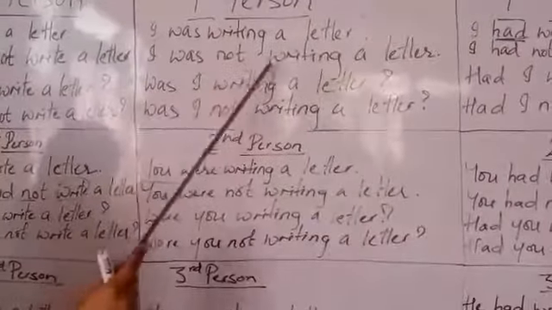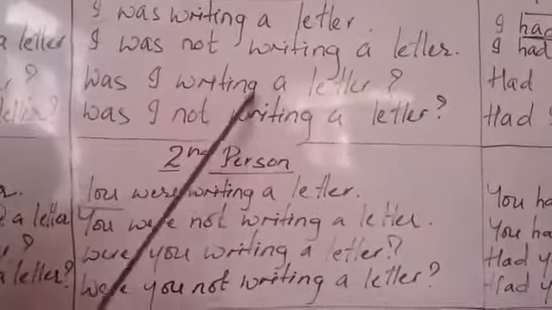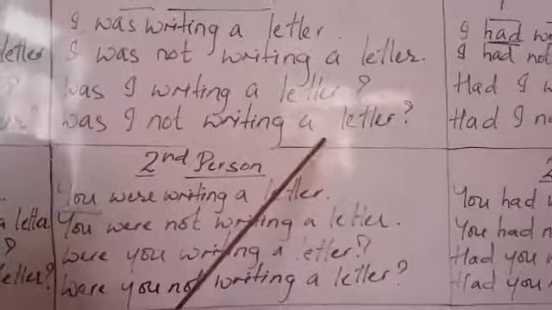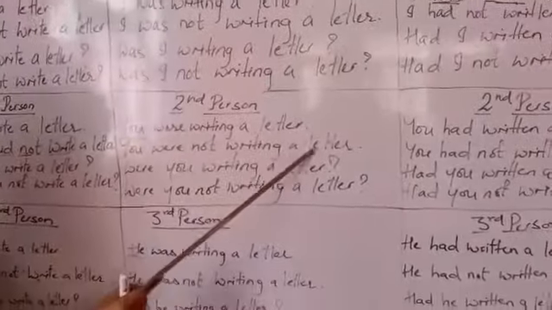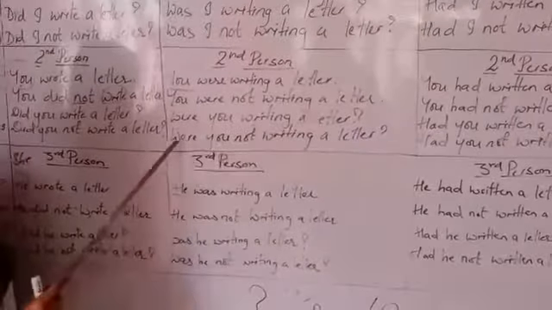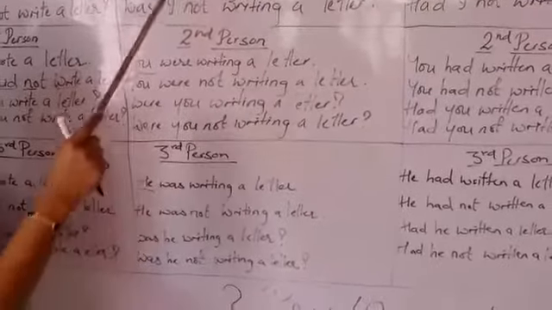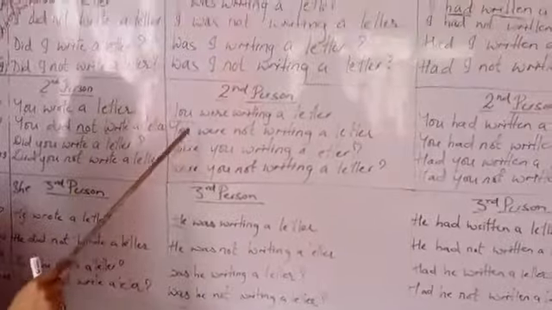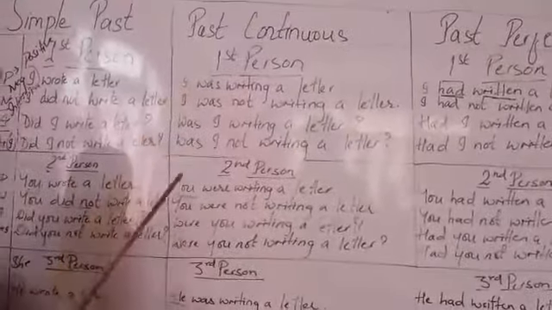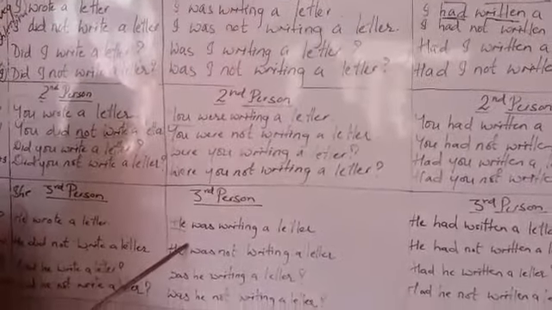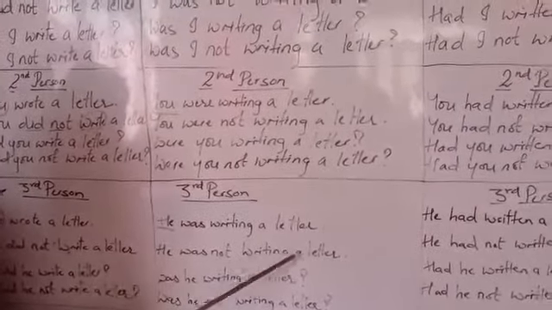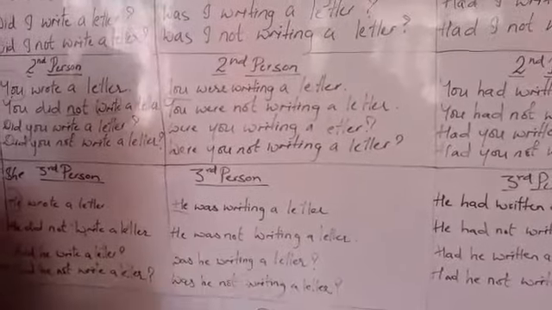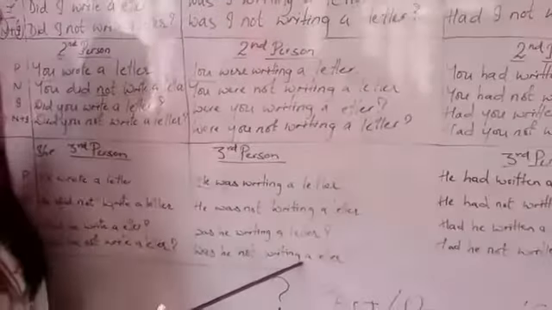Past continuous. I was writing a letter. I was not writing a letter. Was I writing a letter? Was I not writing a letter? You were writing a letter. You were not writing a letter. Were you writing a letter? Were you not writing a letter? So you have to see everything is just same. You have to put in place of I, you, in place of you, he. So he was writing a letter. He was not writing a letter. Was he writing a letter? Was he not writing a letter?